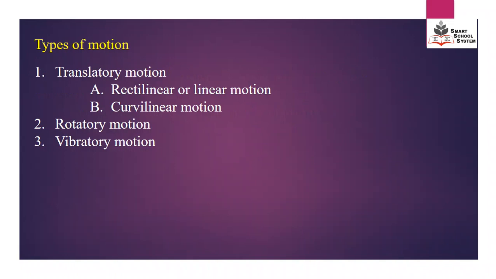Coming toward the types of motion, we have three main types of motion. The first one is translatory, second is rotatory, and the third is vibratory motion. Translatory motion is divided into two types. The first one is rectilinear motion or simple linear motion, and the second is curvilinear motion. Let's discuss it one by one.